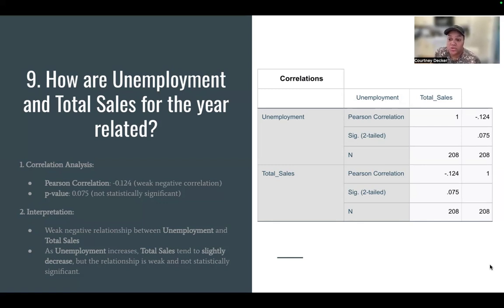The p-value of 0.075 tells us that the correlation is not statistically significant at the 5% level, and this means that the observed relationship is likely due to chance rather than being a meaningful or strong connection. So in conclusion, while there is a slight negative relationship between unemployment and total sales, the lack of statistical significance means that we cannot confidently say that unemployment affects total sales.